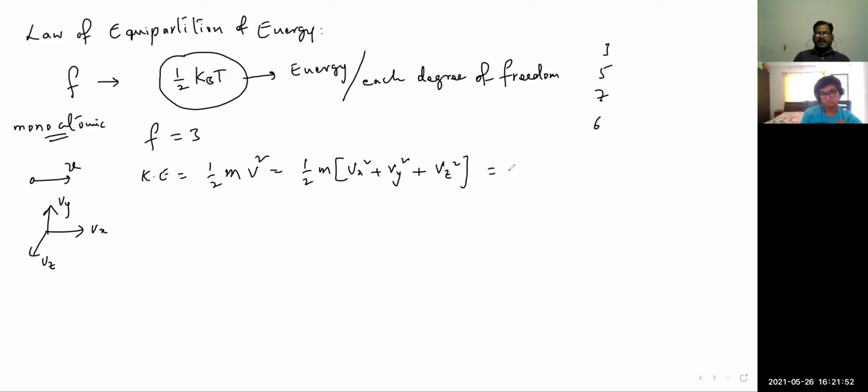Generally, the kinetic energy of a particle. Yeah, we know. Next thing is, we know the kinetic energy of a gas, already we have discussed this, that is 3/2 kT. Do you remember this formula?